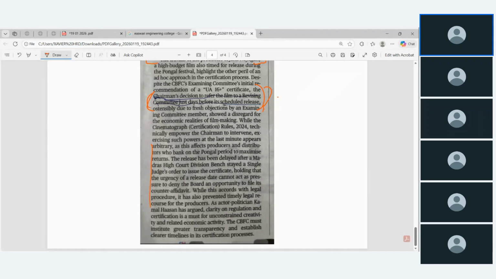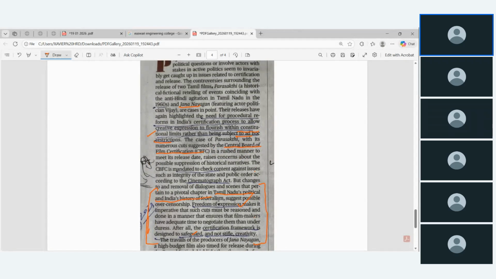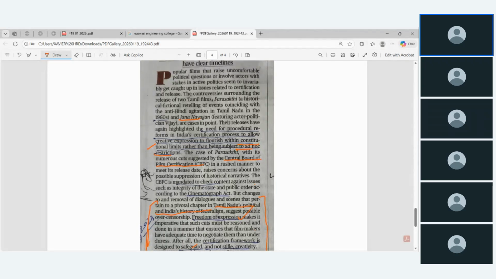So actually the entire thing is somewhat political and federal. They are not protecting the freedom of expression, and they are not acting within the constitutional limit. That's all. Okay, we cannot go beyond this.